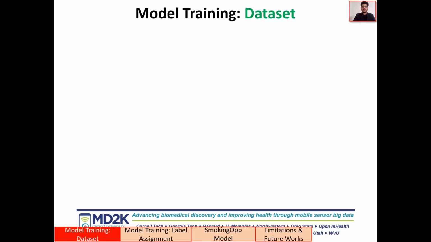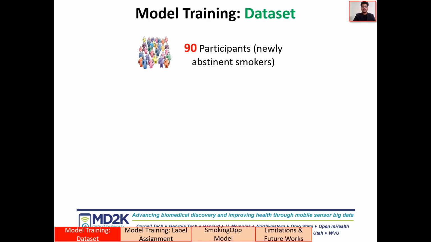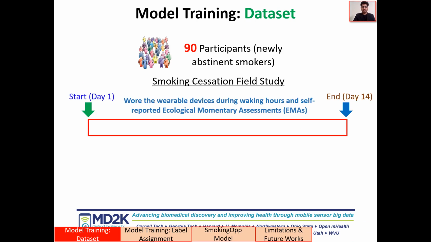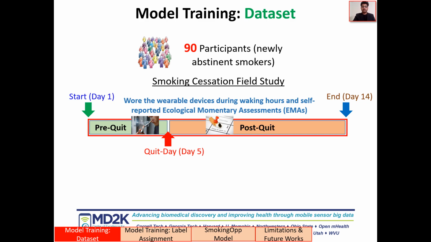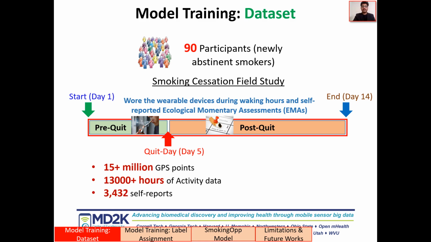For model training purposes, we collected data from 90 newly abstinent smokers in a 2-week-long smoking cessation study, in which the first 4 days was the pre-quit period when the participants were regular smokers, and the last 10 days was the post-quit period when the participants were trying to remain abstinent. In total, we collected more than 15 million GPS points, 13,000 hours of activity data, and 3,400 self-reports.